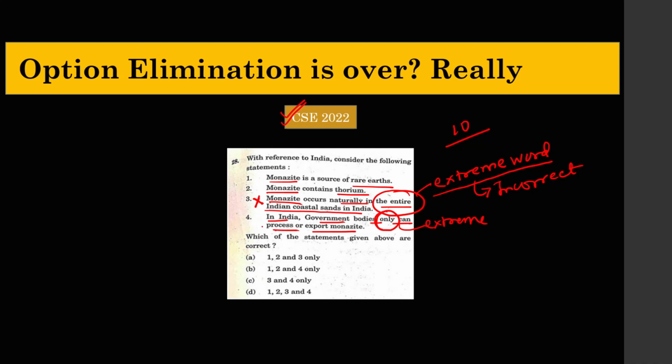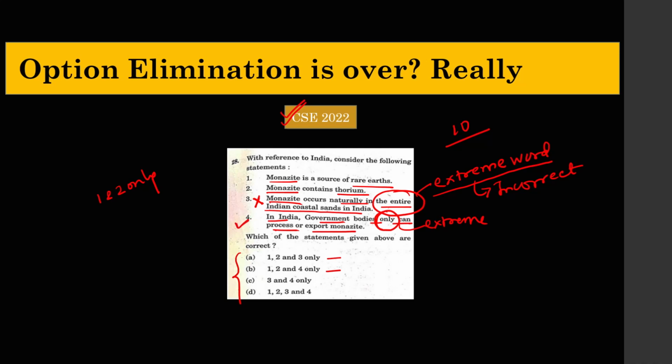But if you assume this statement as incorrect, you will get answer 1 and 2 only. But you see here, none of the options has 1 and 2 only. This means the answer can be 1, 2 and 3 only, or 1, 2 and 4 only. The answer has to be either A or B. If you carefully look at statement 3 and statement 4, you can easily infer that statement 4 is a correct statement.